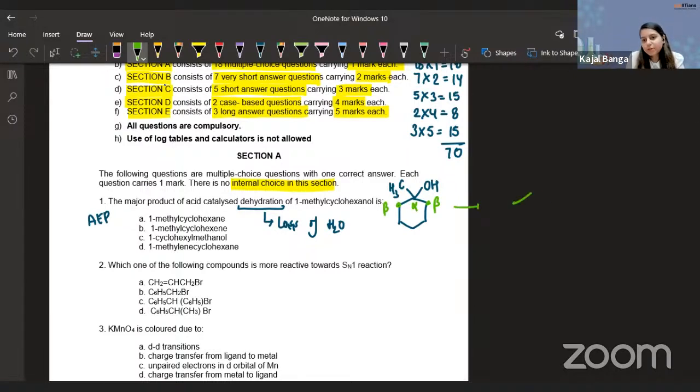Perfect. So I can easily remove the OH from the carbon and H from any of these beta carbons. Let's say I'm removing from the right hand side. So now this is my product, which is nothing but 1-methylcyclohexene. Perfect. So all of you gave me the correct answer. That is option B. Great. Without any delay, let's quickly move on to the next question, guys.